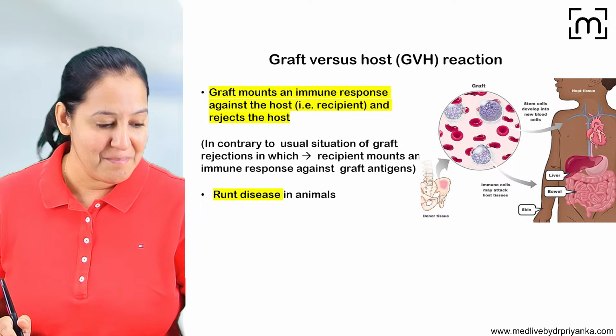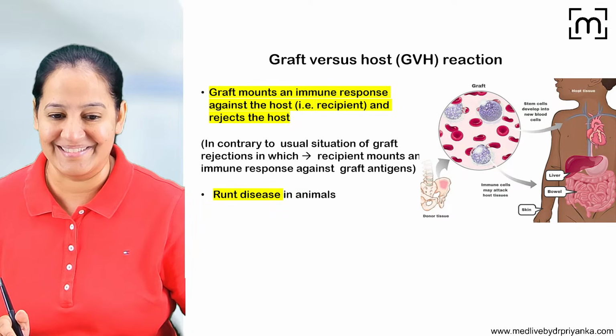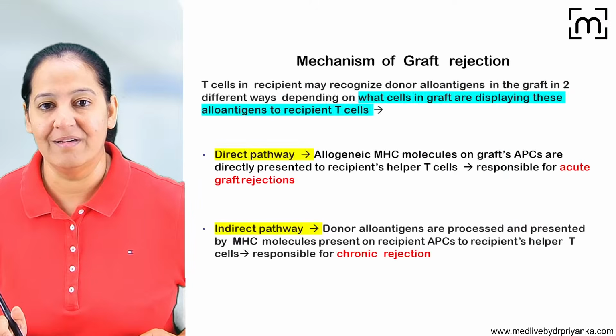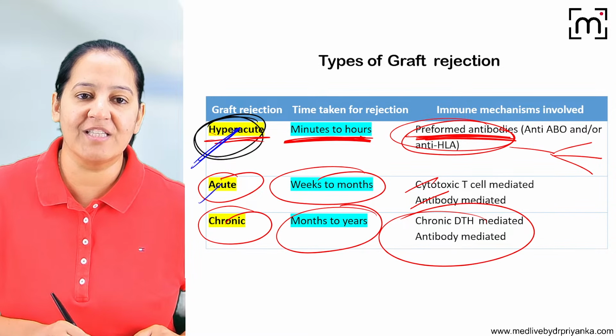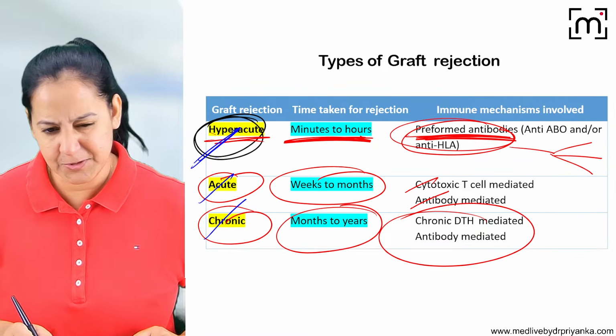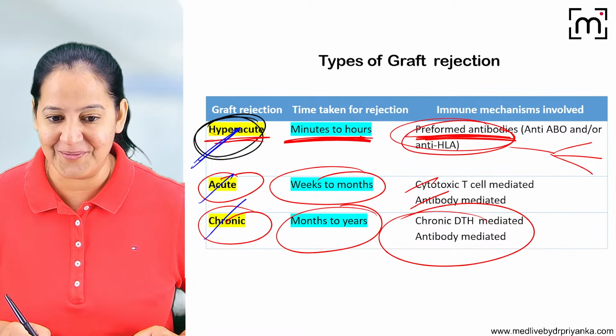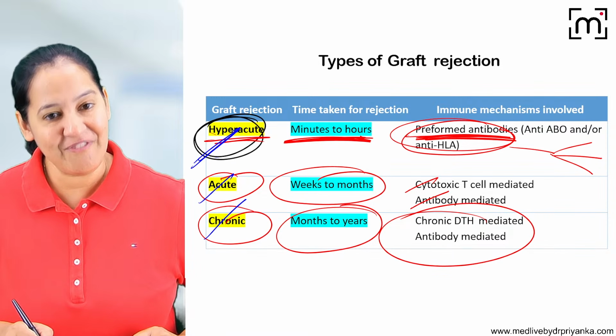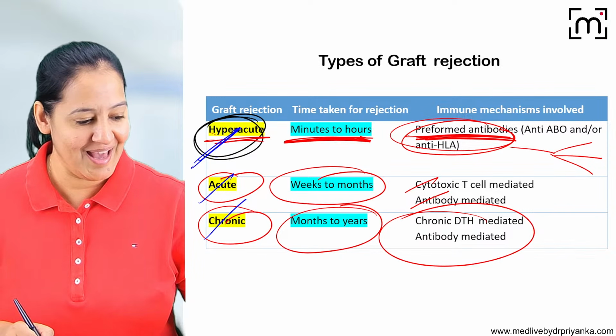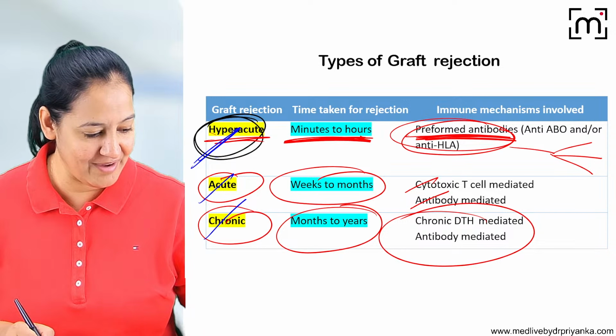The last thing, but not least, I want to add one more thing here. You may be thinking, ma'am, you told us the mechanism of hyperacute, but what is the mechanism of acute and chronic? You want to know? It's complicated. Shall I skip or shall I tell you? You want me to explain the mechanism of acute and chronic also? Okay, I will, if you are ready.